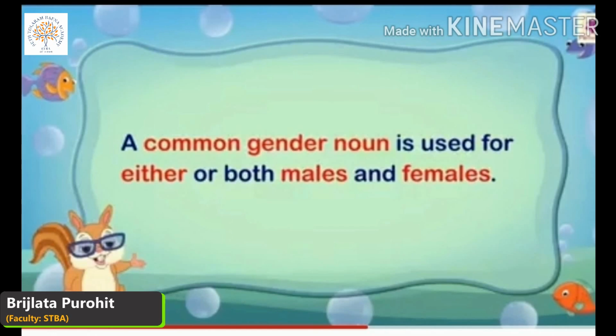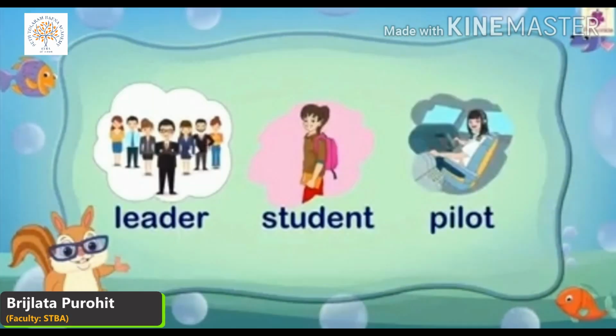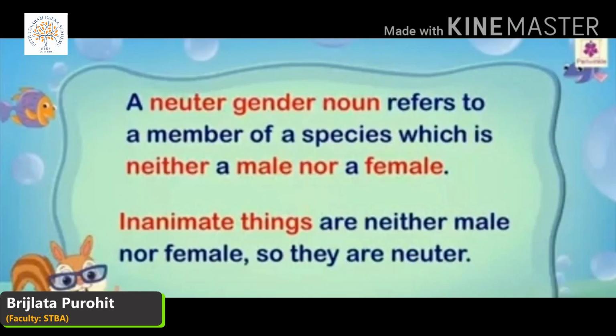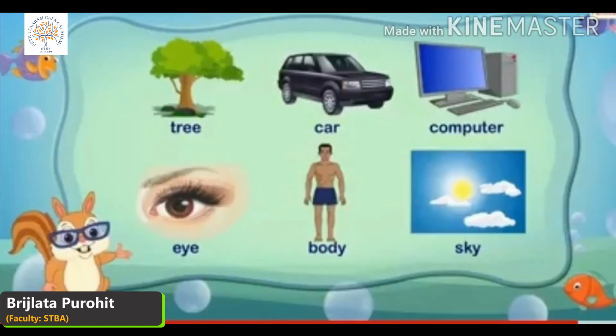A common gender noun is used for either both male and female. For example, leader, student, pilot. Neuter gender noun refers to member of species which is neither male or female. It's used for non-living things like tree, car, eye.